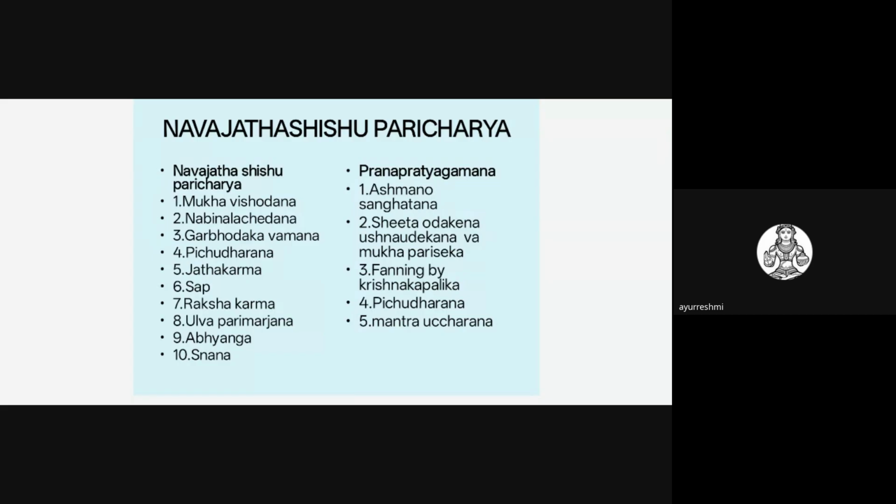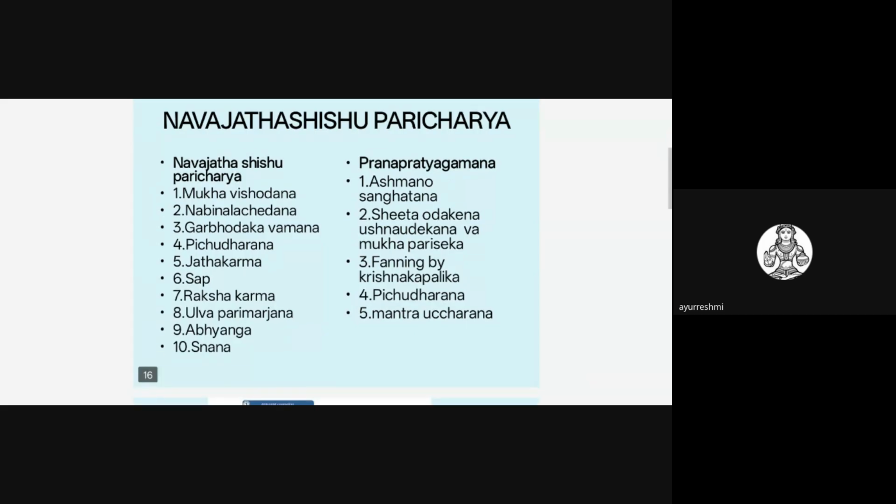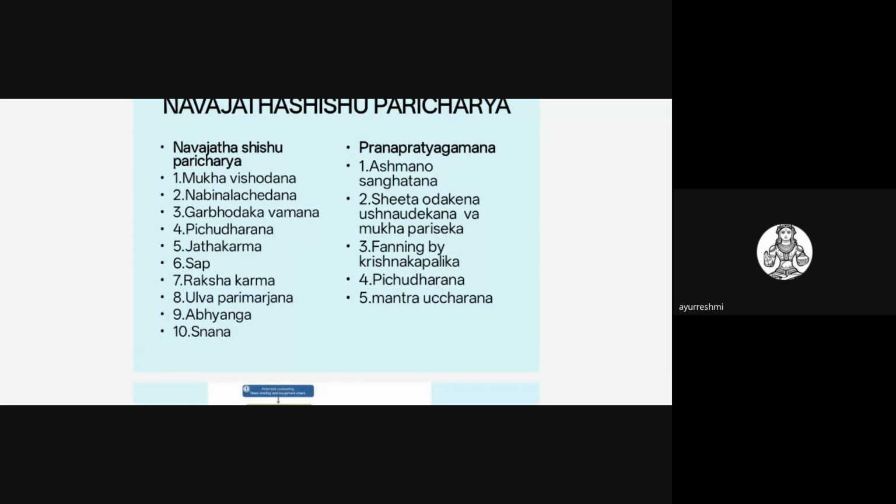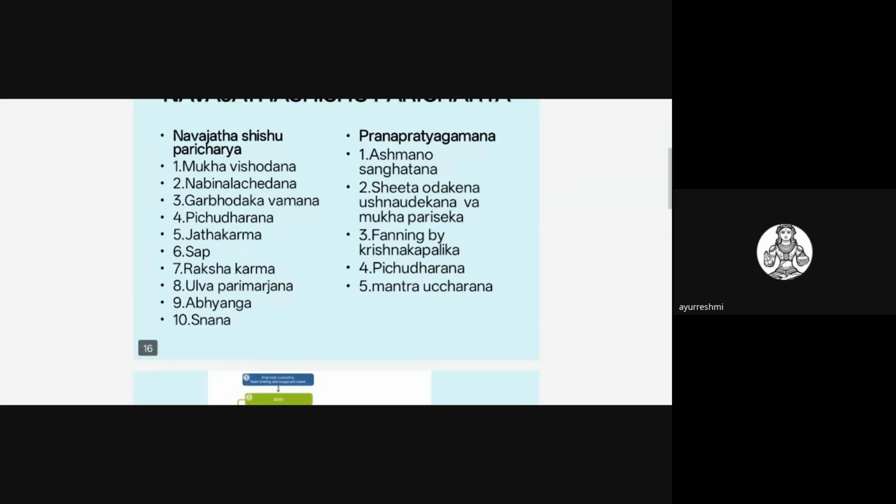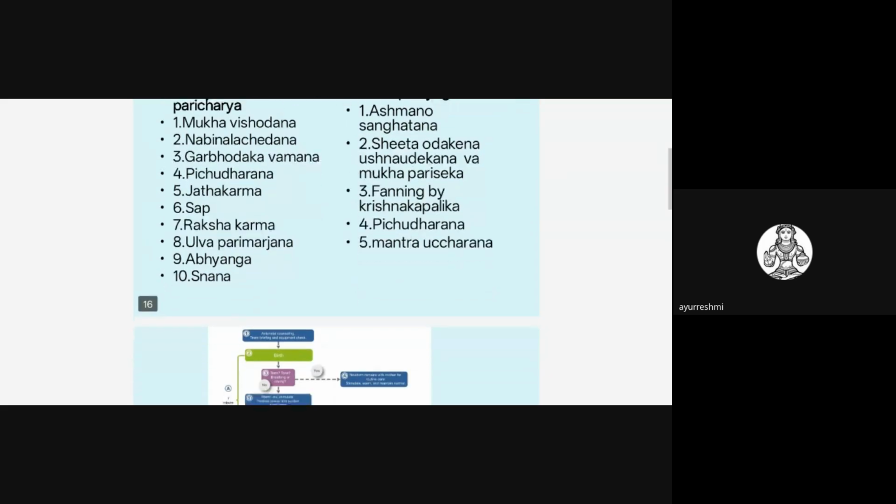That is the Asmano Sangatana, Shita Udakena, that is sprinkling of the cold and hot water, and fanning by the broken earthen pot, and Pichu Dharana by the Bala Taila at the anterior fontanelle, you have to do it, and mantra ucharana. The last one is the Daiva Vyapashraya Chikitsa, that is the mantra ucharana, which is also explained in this Prana Pratyagamana topic. So you have to write in detail about these topics as per Ayurveda.